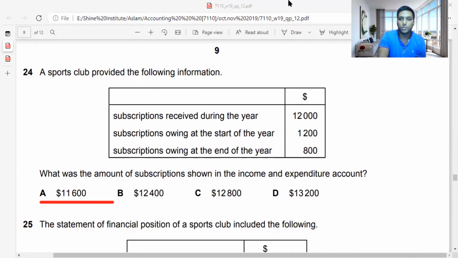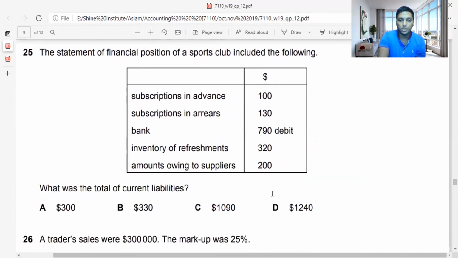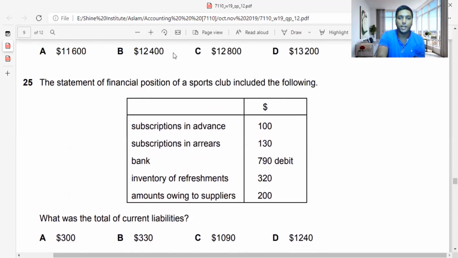The statement of financial position of a sports club includes the following: subscription in advance. As I said, it's a prepaid income. Subscription in arrears is an accrued income. So accrued income is a current asset. Prepaid income is a current liability. Bank debit, inventory is a current asset. Amounts owing to suppliers 200.